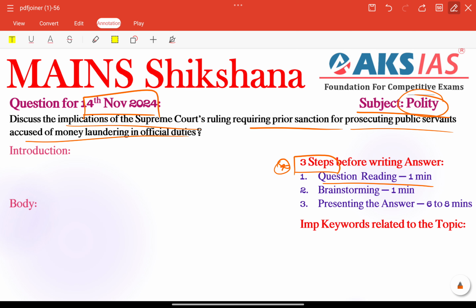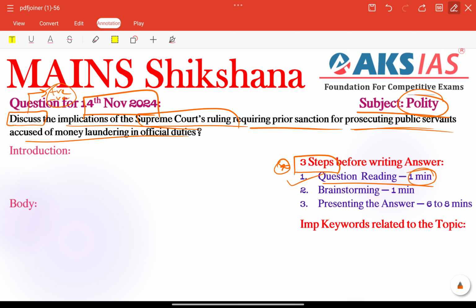First step is question reading. Within 1 minute we need to identify different question tags and keywords. What is the topic here? Supreme Court's recent ruling on prosecuting public servants accused of money laundering, right? What is the important question tag here? Discuss is the one and only important question tag. Here we need to focus on providing positives and negatives, and finally before the conclusion we need to provide some needed measures. That is our discuss keyword's meaning.